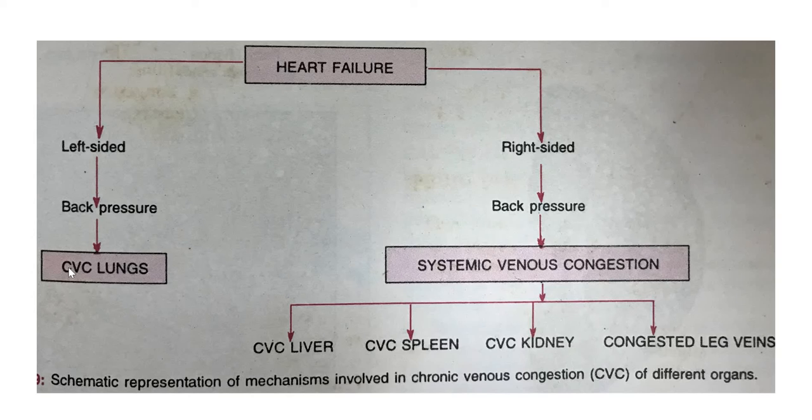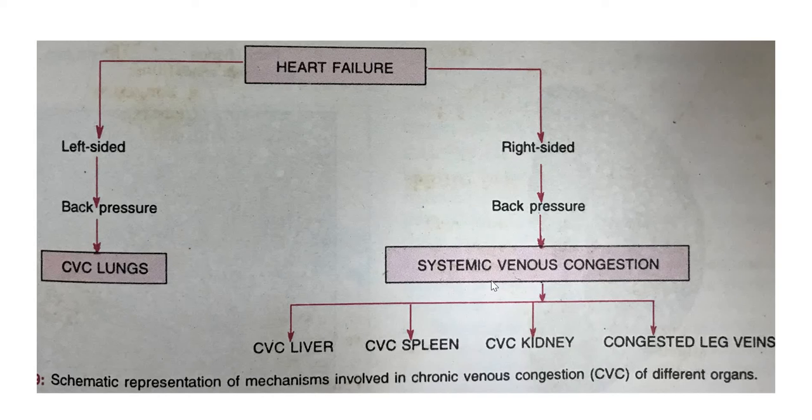Due to the back pressure, the organ affected is the lung, that is, chronic venous congestion of the lungs. In right-sided heart failure, which causes back pressure, what we get is systemic venous congestion, which we commonly call general venous congestion.